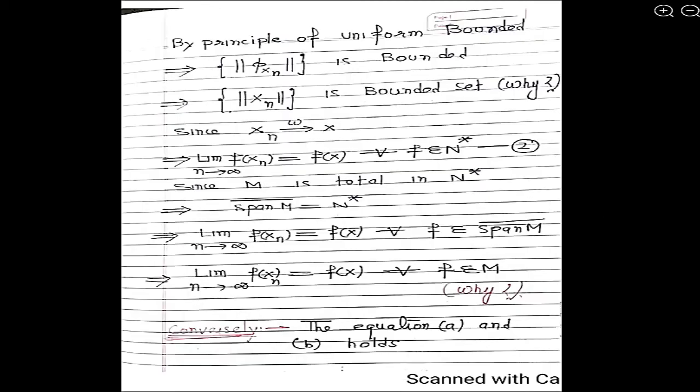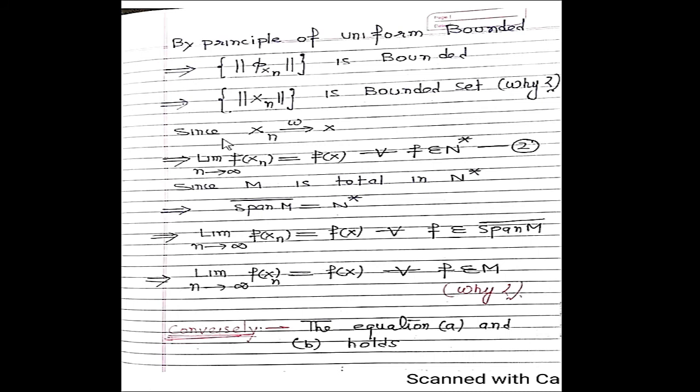Applying the uniform boundedness principle, the norm of phi xn is bounded. If it is bounded, then substitute the value of the norm of phi xn, which is equal to the norm of xn. So it means the norm of xn is a bounded set, right? Which is the proof of the first part A.